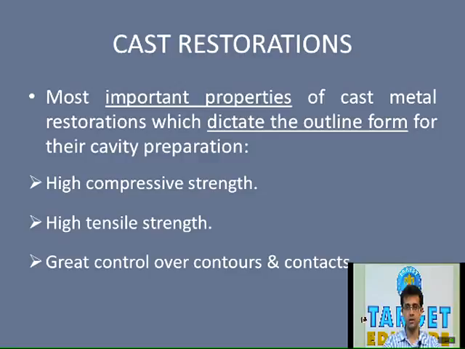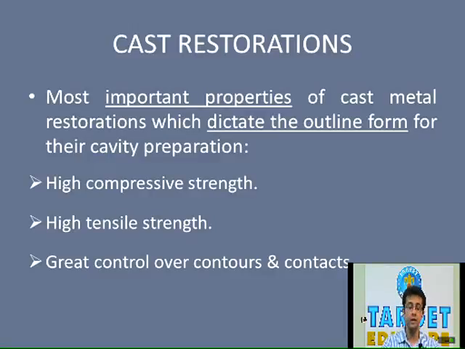Here we will be discussing mainly the cavity preparation for an inlay, which is completely intracoronal without any surface extensions, that is, without any cusp capping. So before we proceed, we need to know the various indications of inlay restoration.